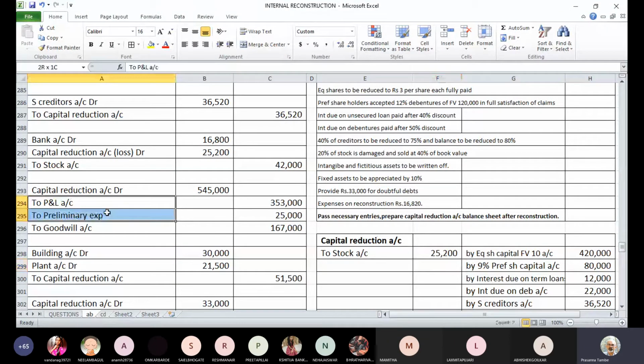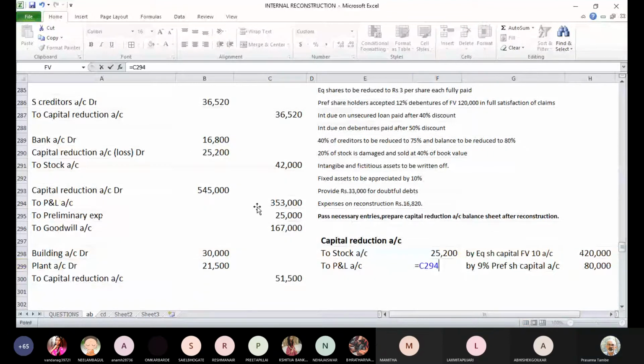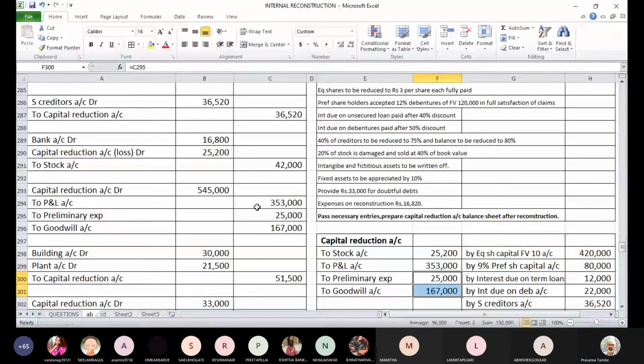So P&L account, preliminary expenses, as well as the goodwill. So all of them will be charged here. So 3,53,000 P&L account, preliminary expenses 25,000, and then goodwill of 1,67,000 rupees. All of them will be debited to capital reduction account.